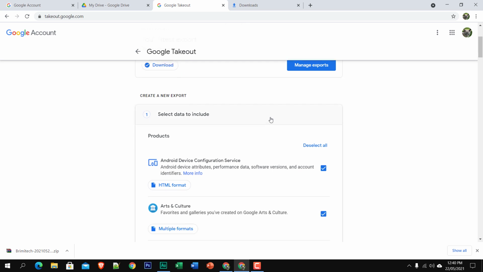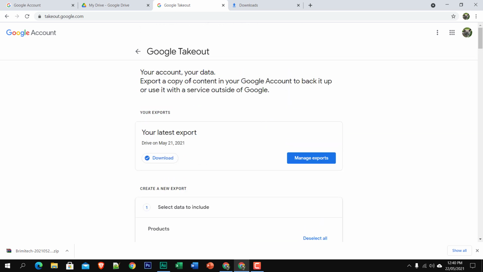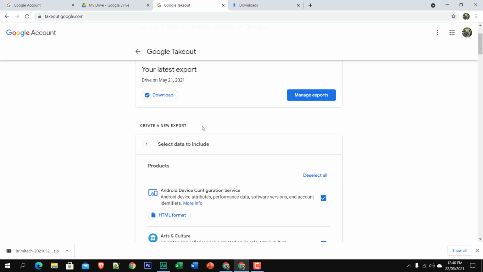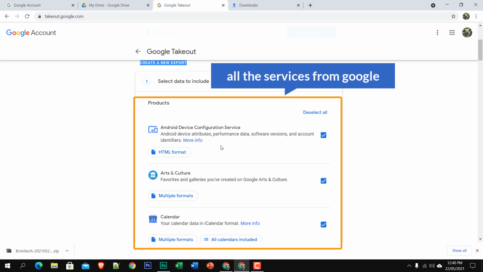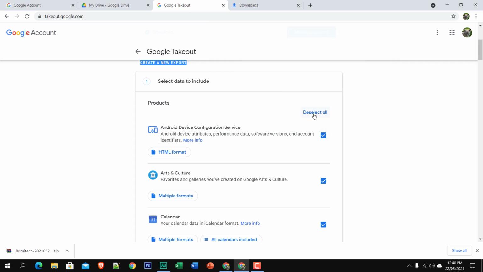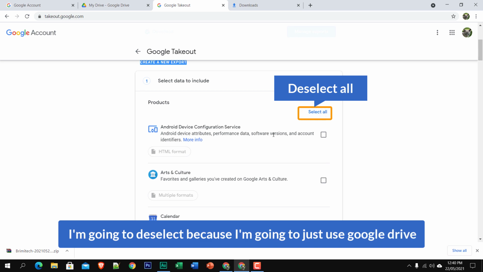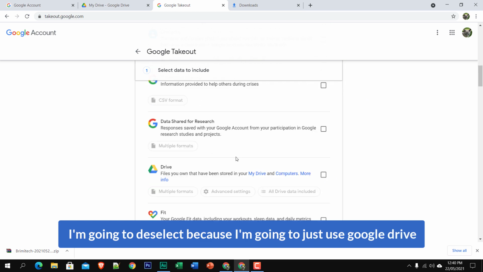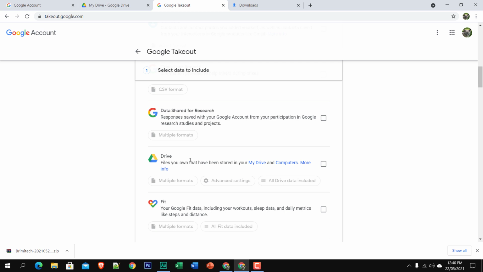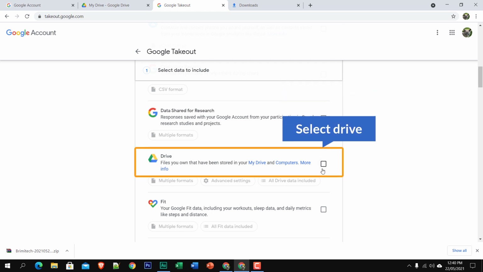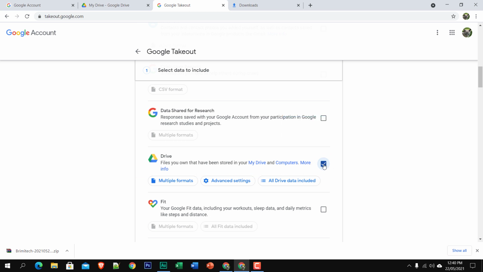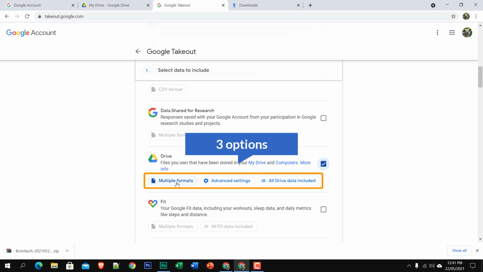Here you can see your account, your data, etc., and you can take a backup. Create a new export, and here go all the services from Google, and I'm going to deselect them because I'm going to just use Google Drive. Scroll down until you see Google Drive, and make sure you selected this option. Once I selected, you can see three options are visible.